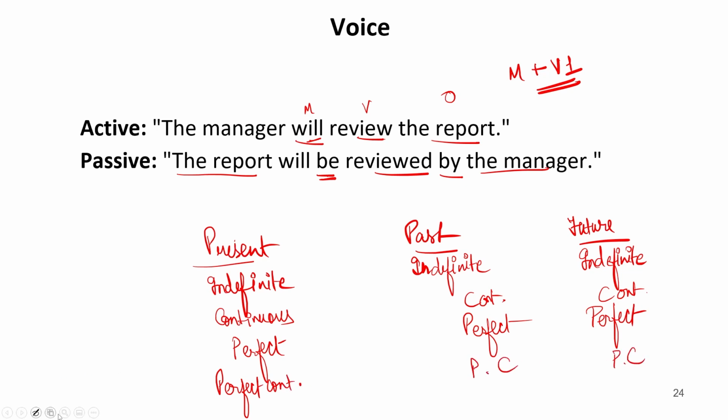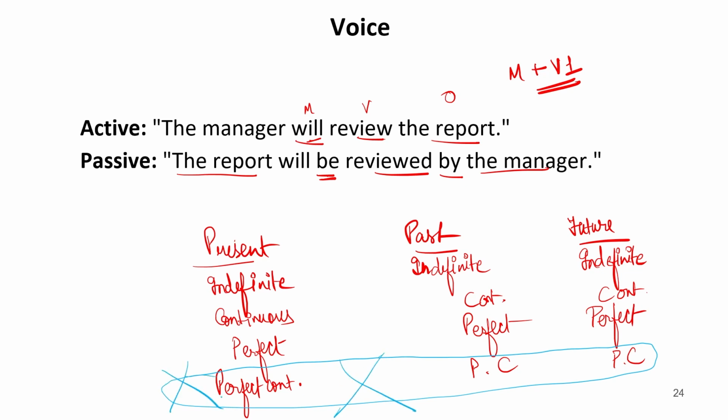Now one thing that should be kept in mind while we are converting a sentence into passive voice is that the perfect continuous of any tense will not be converted into passive voice. One more thing, future continuous tense is also not converted into passive voice. So out of these 12 tenses, we have only 8 types of tenses that can be converted into passive voice. Now let us move further.